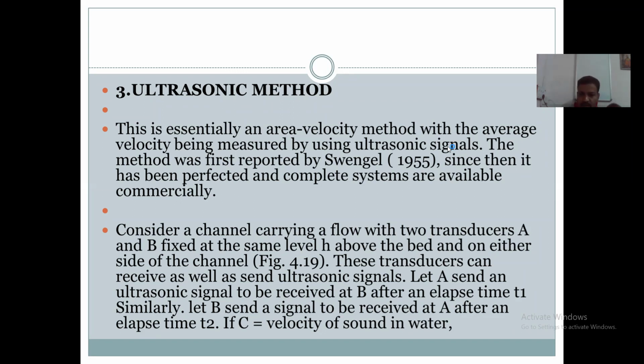A पासून B ला सिग्नल सेंड केल्यानंतर त्यामध्ये जे टाइम आहे ते टाइम काय T1, and from B transducer to A transducer, the signal is received by A transducer within a time T2.